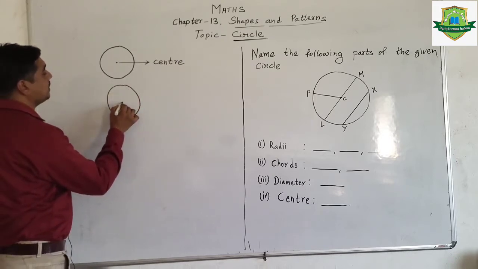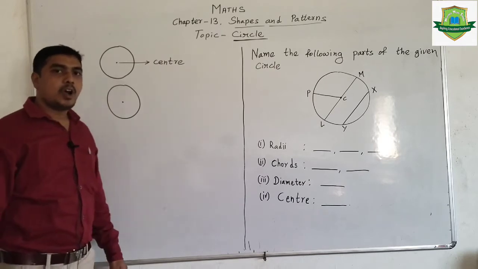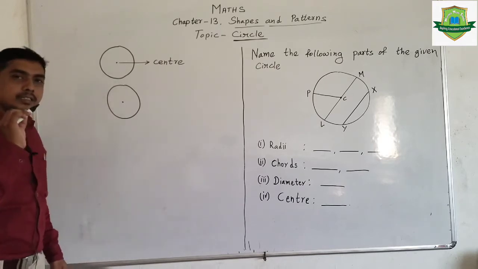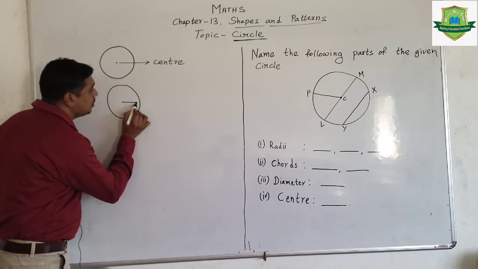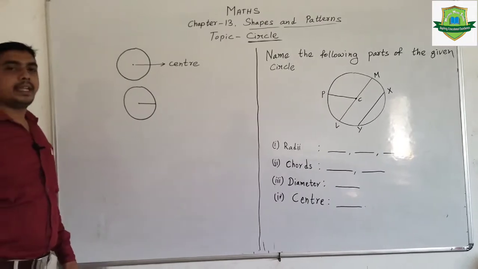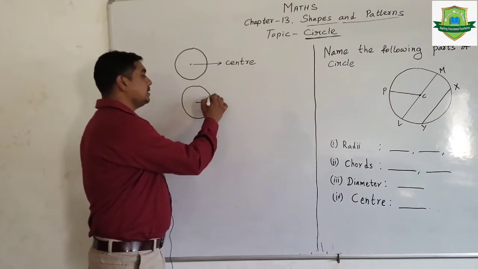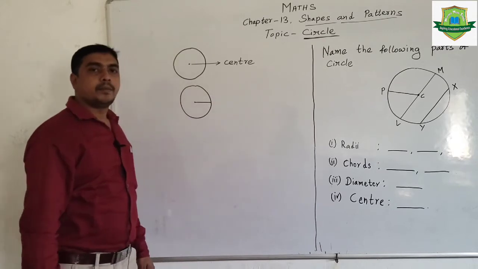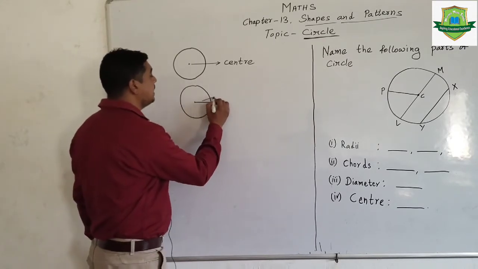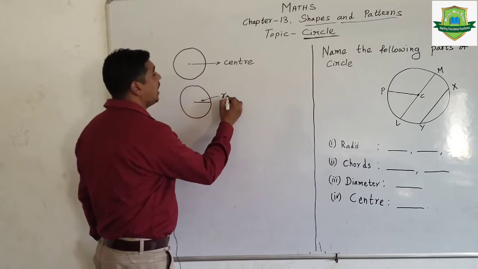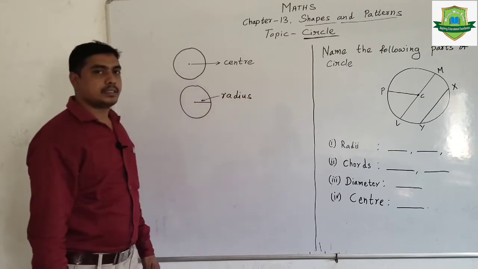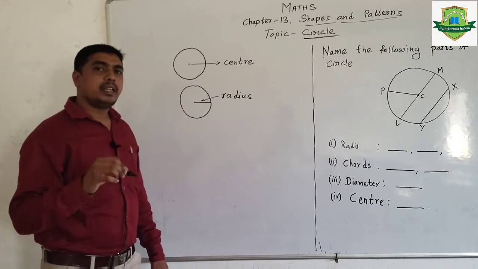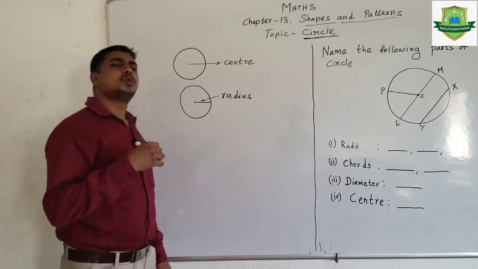Okay dears, now I am drawing another circle. And as we know, this is the center of a circle. Now dears, any line drawn from the center of a circle to the line which is on the circle, we call this line a radius. R-A-D-I-U-S, radius.